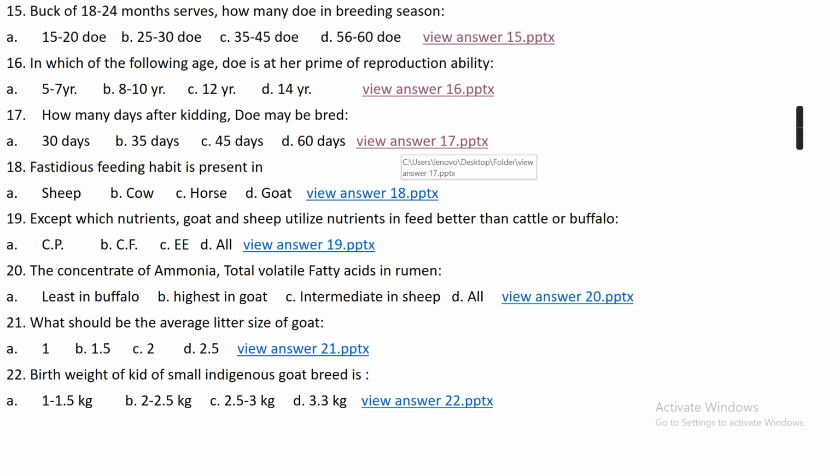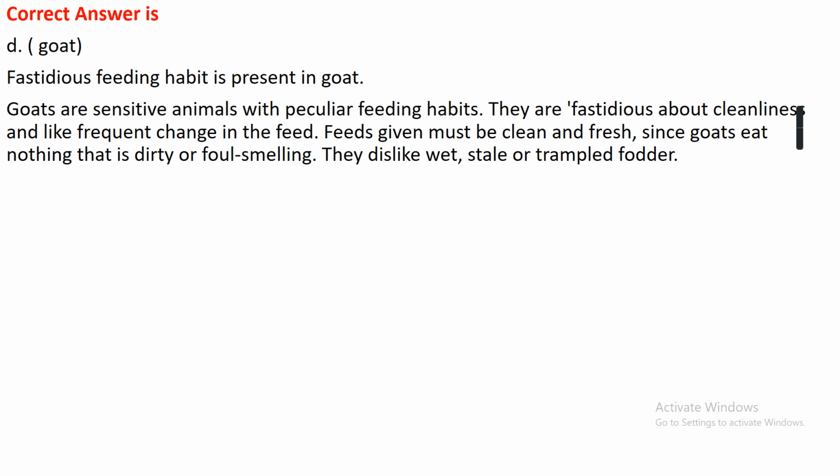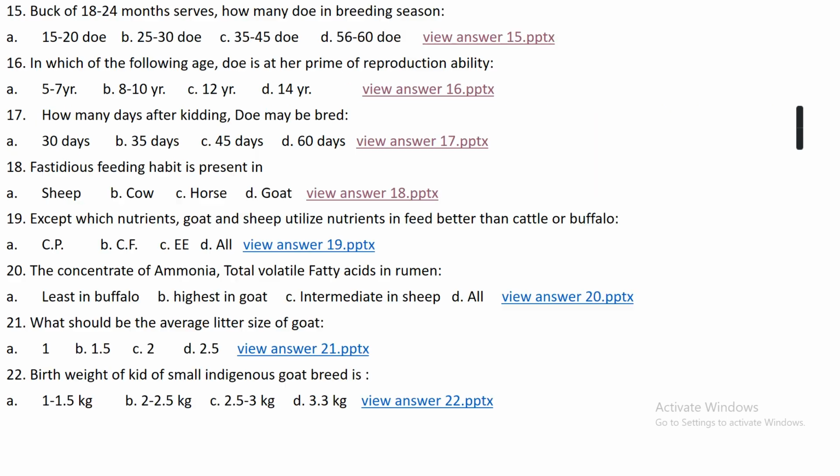Okay. Question number 18. Fastidious feeding habit is present in option A, sheep, option B, cow, option C, horse, option D, goat. The right answer is option D, goat. Fastidious feeding habit is present in goat. Goats are sensitive animals with peculiar feeding habits. They are fastidious about cleanliness and also like frequent change in feed. The feed given to the goat should be clean, since goats eat nothing that is dirty and foul smelling, and they dislike wet, stale and trampled fodder.